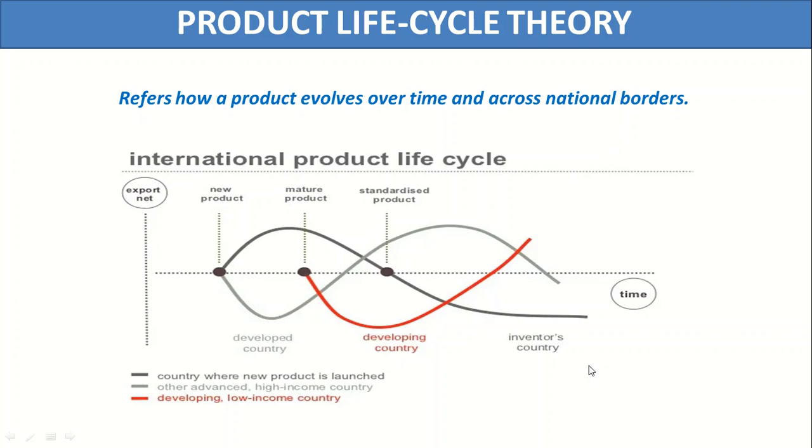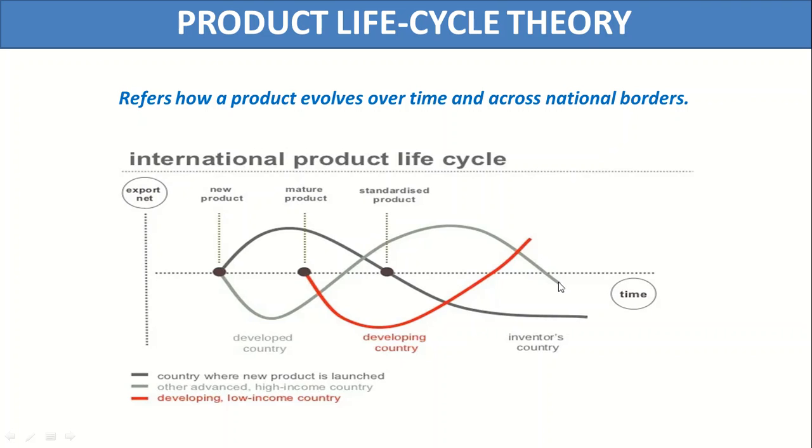So the major portion of the iPhones, or major components, are being produced in China. Now the case of developing countries, but first we will see what developed countries are doing. When the product was launched into the market, the developed countries, which were more stable financially, started to import that product. After some time they developed their own industry in that line, and then they started to export that product, and then the circle goes on, the curve goes on.